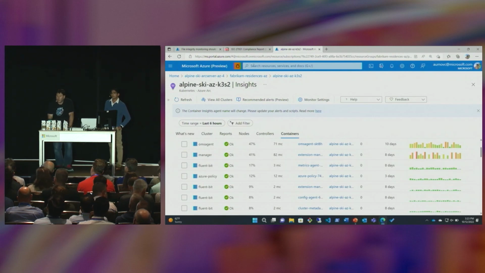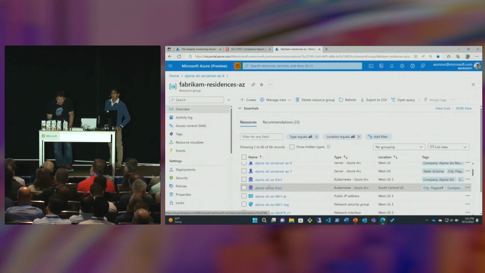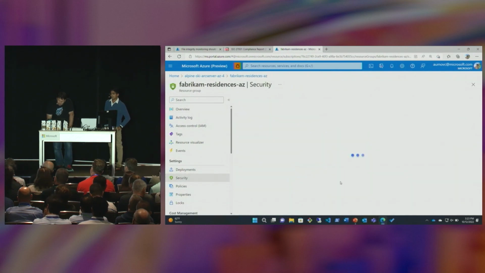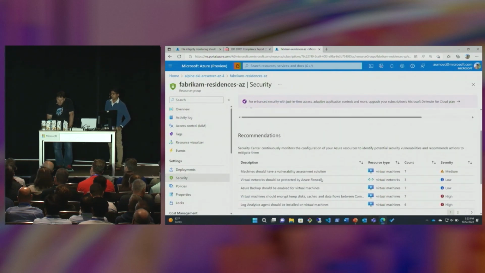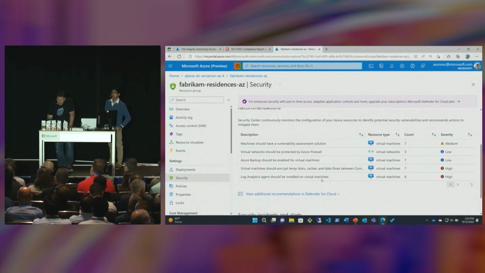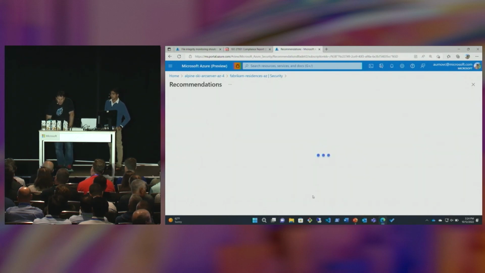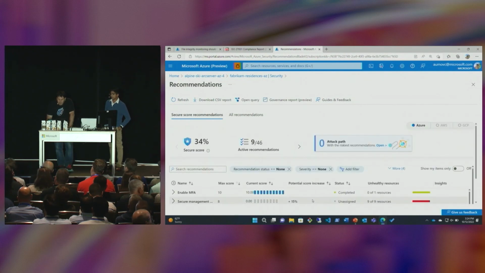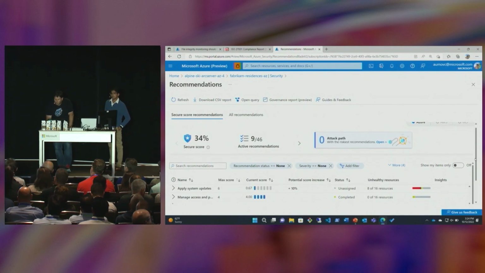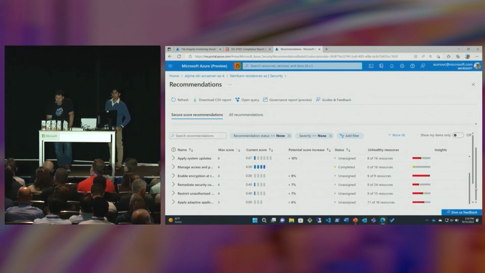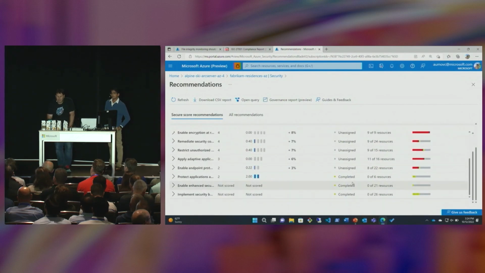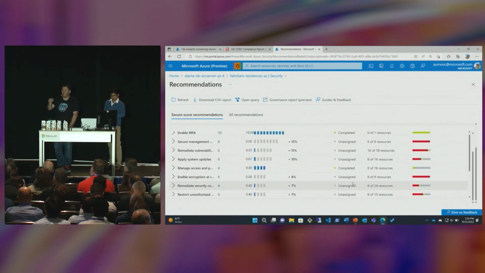Arnav also talked about Microsoft Defender, right? Microsoft Defender for Cloud is obviously also available for Arc-enabled Kubernetes, and Kubernetes in general in Azure. So we'll come back to the resource group. I'll go here to security. We'll open the security center. This cluster is already Arc-enabled, okay? If I go here, view additional recommendation, we can see that I'm getting the security posture. I hope the resolution is okay. What we're able to see here is basically the security posture of that Kubernetes cluster, and I can drill down to each and every one of those.